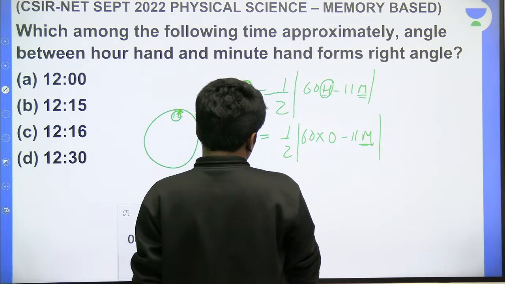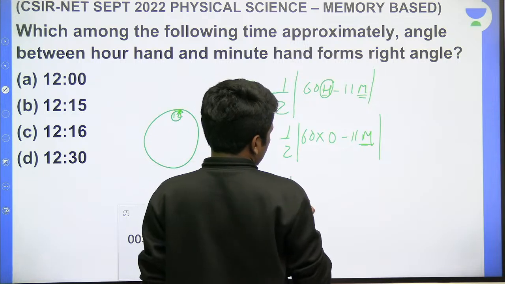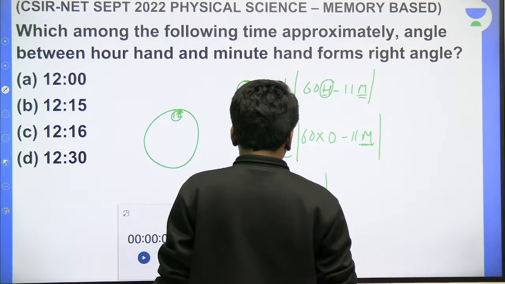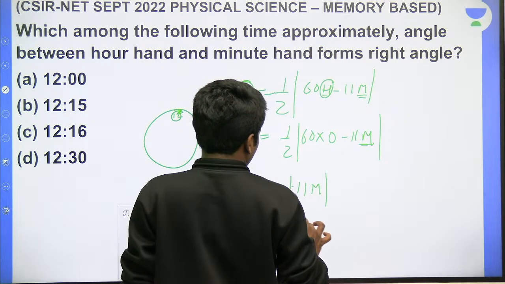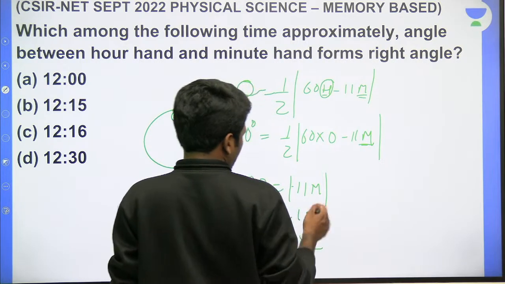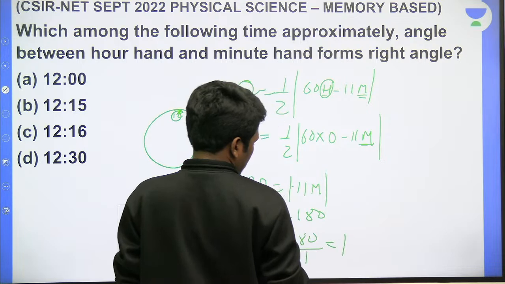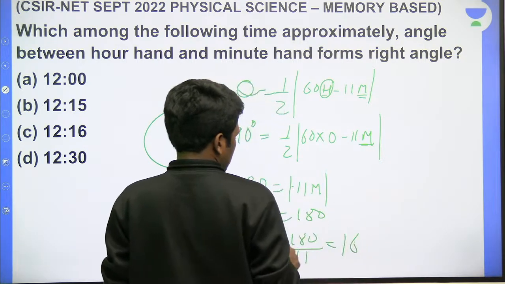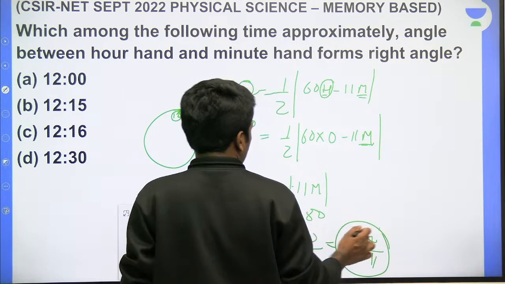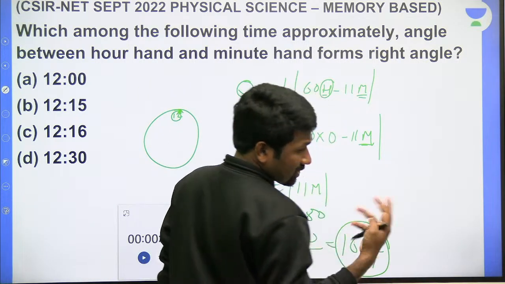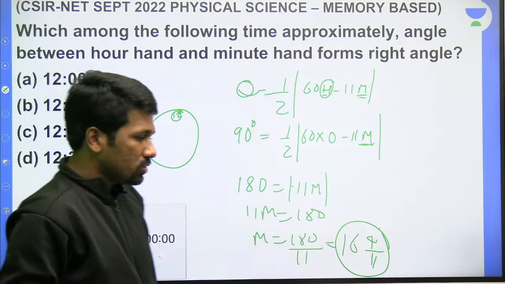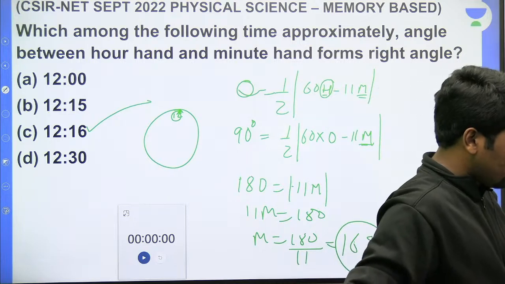Now simplify this. Cross multiplying, we get 180 equal to 0 minus 11m. Modulus of minus 11m is also 11m. That is 11m equal to 180. m is equal to 180 by 11. 180 by 11, when you divide, you will get 16, remainder 4, so 16 and 4 by 11 minutes. 4 by 11 is less than half, so it is closer to 16 only, not 17. So 12:16 will be the approximate value.